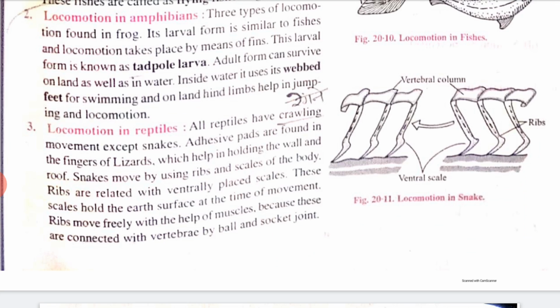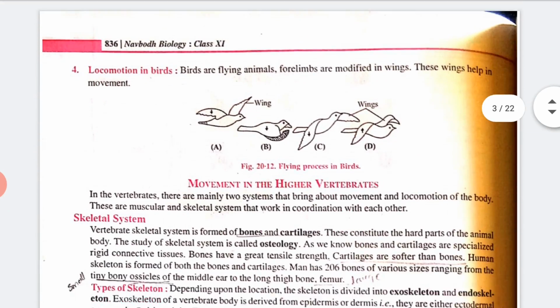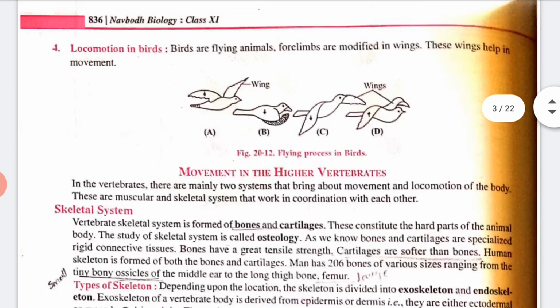But snakes move by using ribs and scales of the body, and ribs are related with ventrally placed scales, and these scales hold on the earth's surface at the time of movement. Clear? The ribs move freely with the help of muscles because these are connected with the vertebrae by ball and socket joint. Clear?